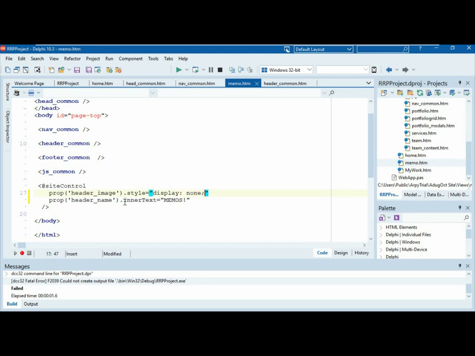Okay, so that will turn off the image. I don't want to delete it out of there, although I could. I don't want to turn it off. The reason will become a bit clearer later. Okay, so now we've made those 2 small changes.